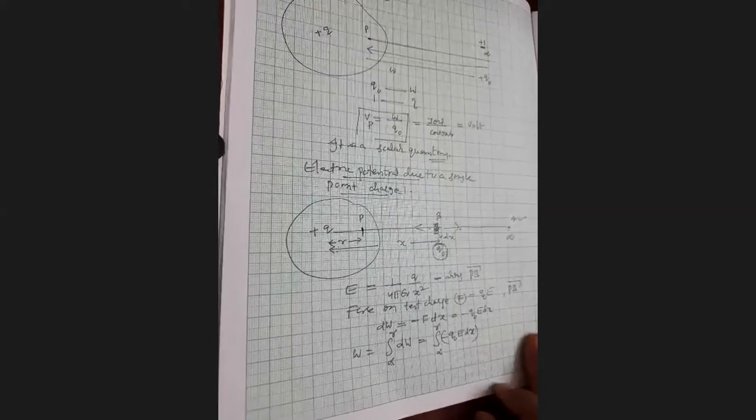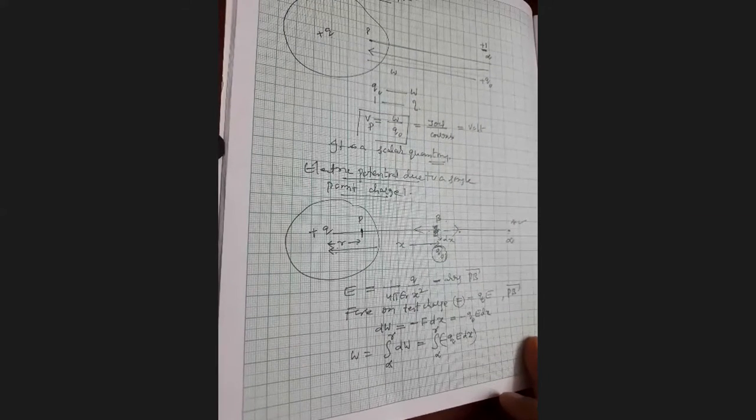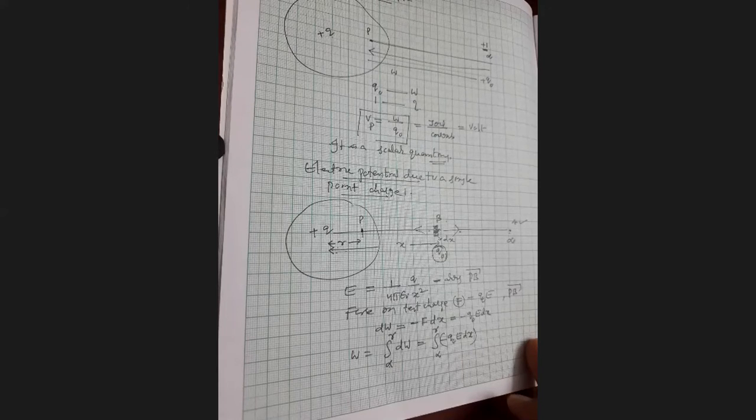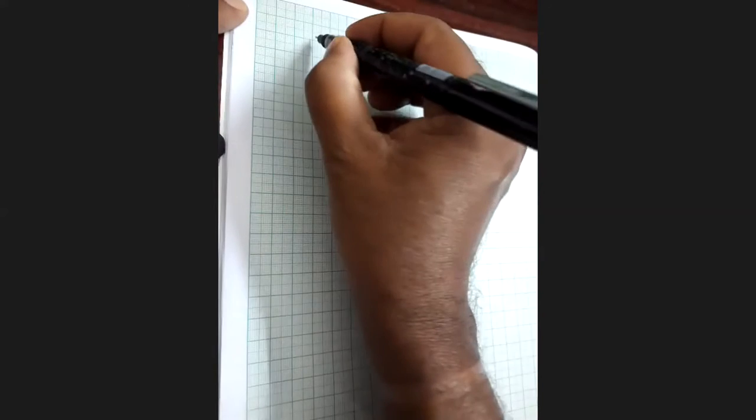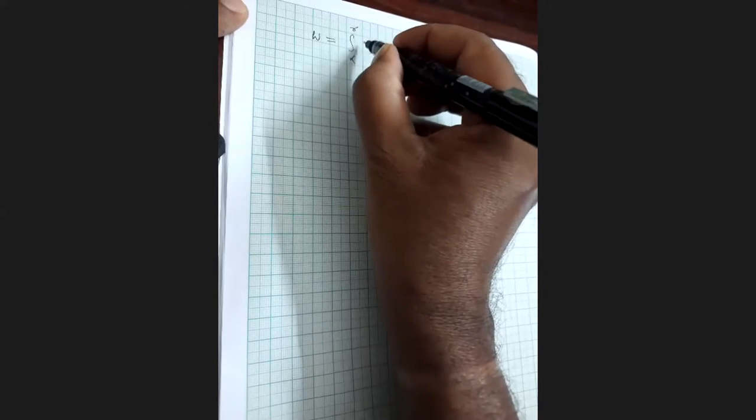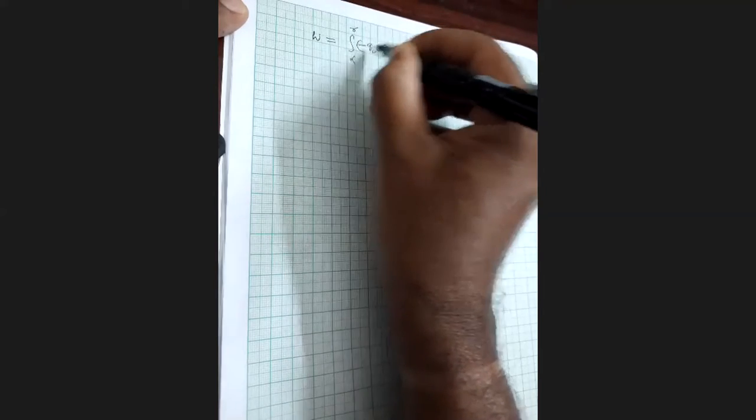That gives the total work done, W equals the integral from infinity to r of dW, where dW is minus q naught E dx, equation 1.